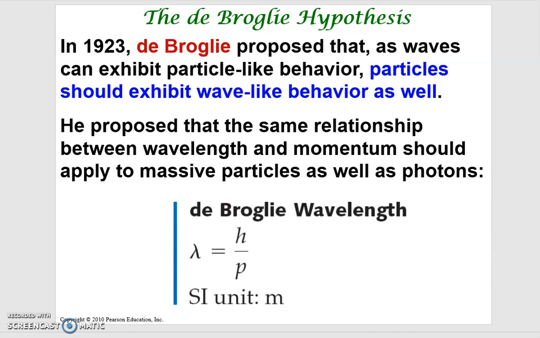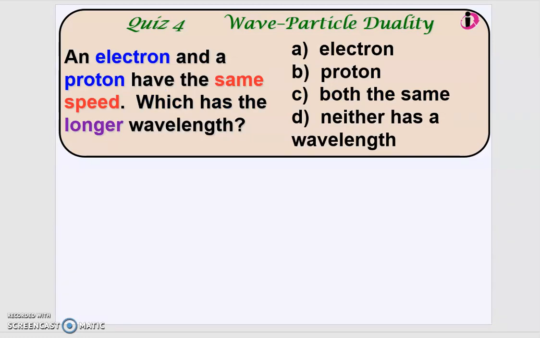But now let's go through the first conceptual quiz today. This will be the first unanswered conceptual quiz. Before I jump to the next slide, I want to give you a hint. Electrons and protons are particles. They are moving and they also have their own mass. So how do you find the wavelengths produced by the electron and proton using the concept of the de Broglie hypothesis? That is the way to answer this one.